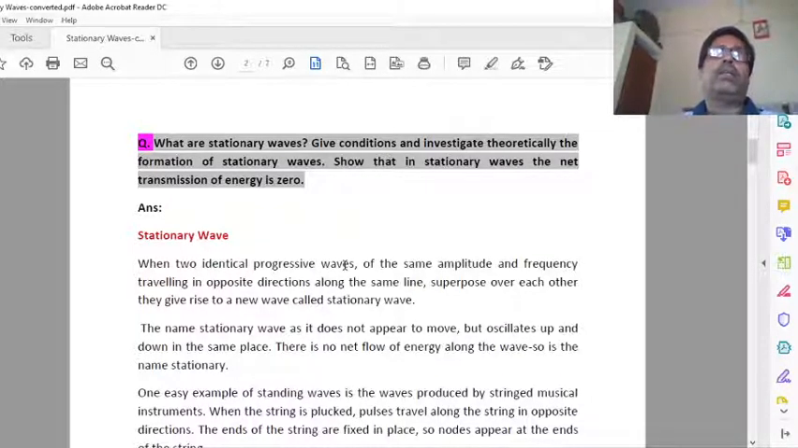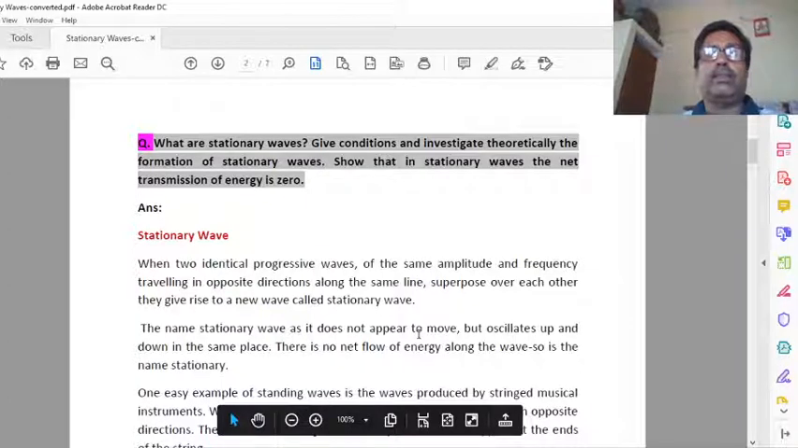Actually, what happens is that two waves, which must be exactly identical, identical here meaning the same amplitude and frequency, move in opposite directions along the same line, and they superpose. After superposition, we get a new wave, and that is the stationary wave. As I told you, the name is stationary wave as it does not appear to move, but oscillates up and down in the same place.